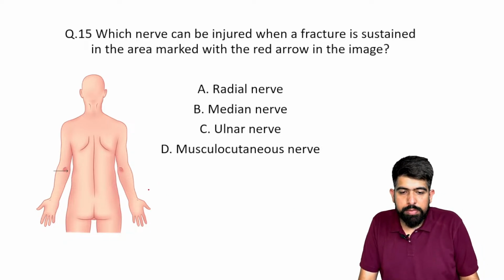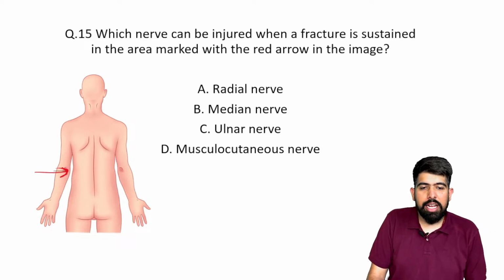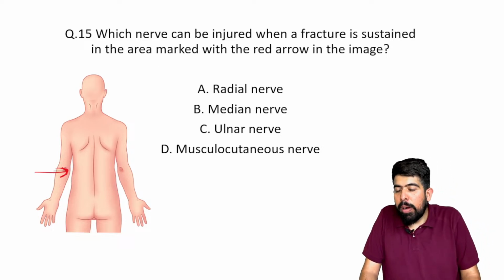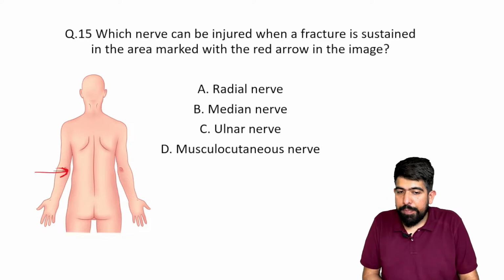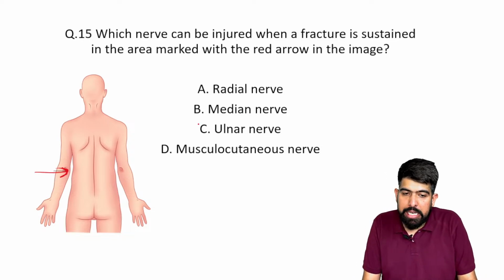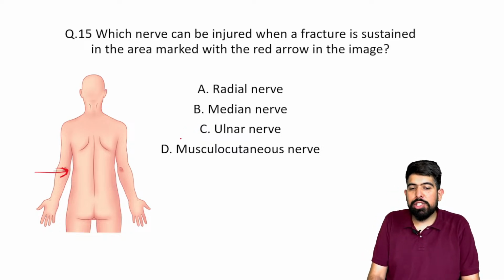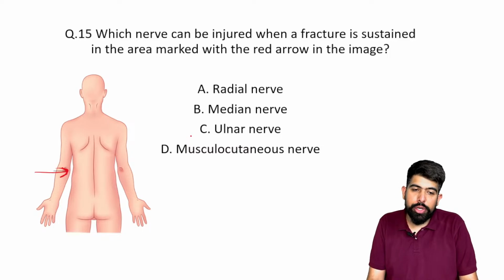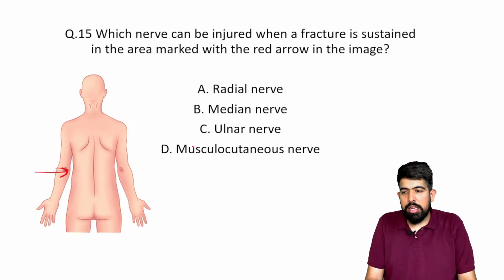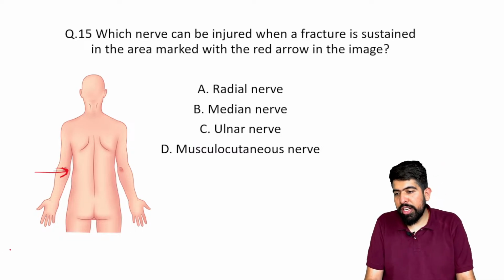The arrow is here, and this area is fractured. The options are: A, radial nerve; B, median nerve; C, ulnar nerve; and D, musculocutaneous nerve.